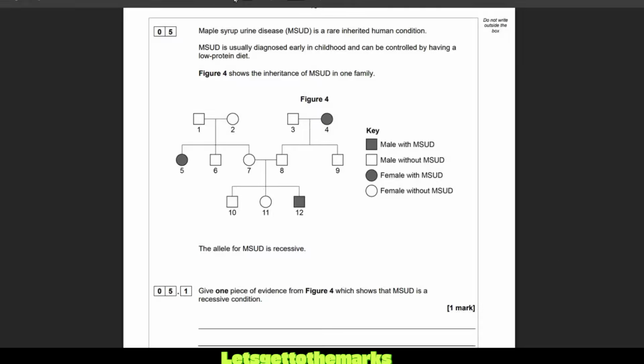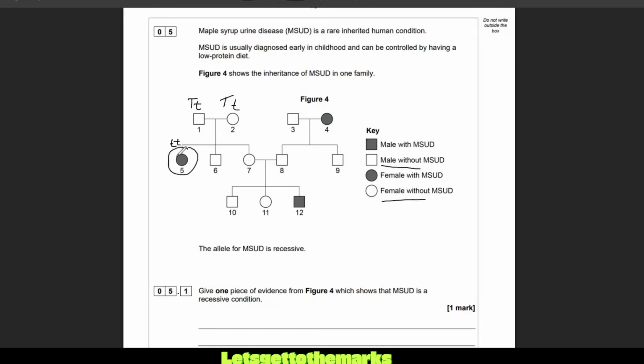If you look at 1 and 2, let's just pick on these two, for instance. Both of these, we've got a male without and a female without, 1 and 2, and they've had a child with. Now, how can they not have the disease? So let's say we use T for the disease and we say, right, it's recessive. The only way their child can have the disease is if it's recessive. If it was a dominant disease, if it was found on the capital T, then both of these parents would have the disease.